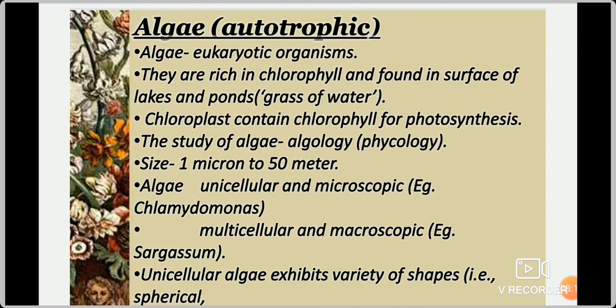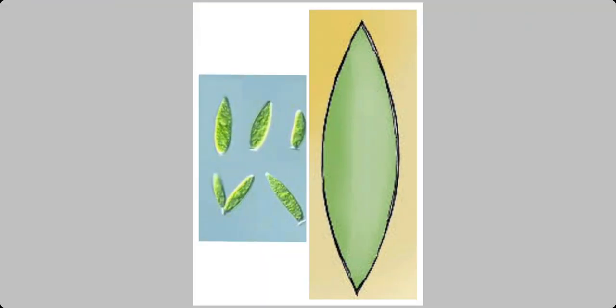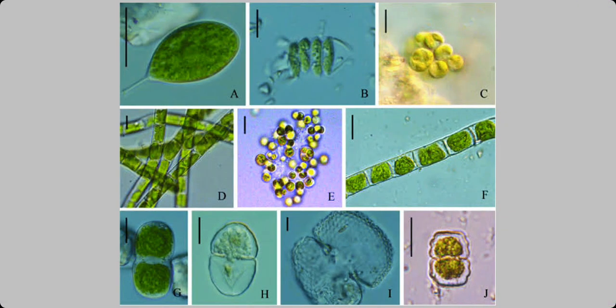Unicellular algae shows different shapes. It may be spherical, rod, spindle. This is the spindle shape. See here, spindle shape algae is there. Then see in this picture, many different shapes of algae are given: rod shape, like wire like algae, thread like structure, spherical shape, spindle shape.